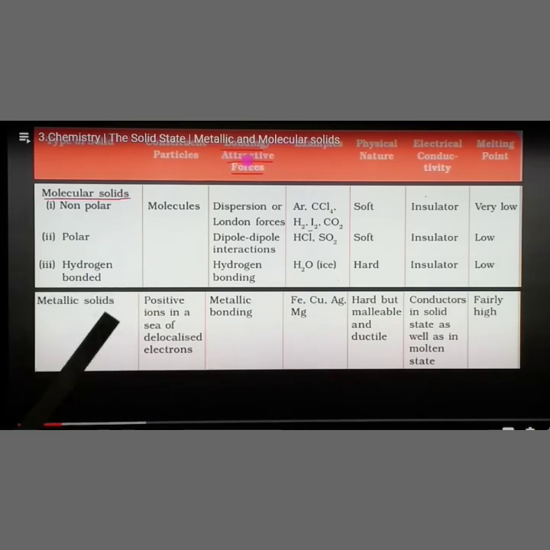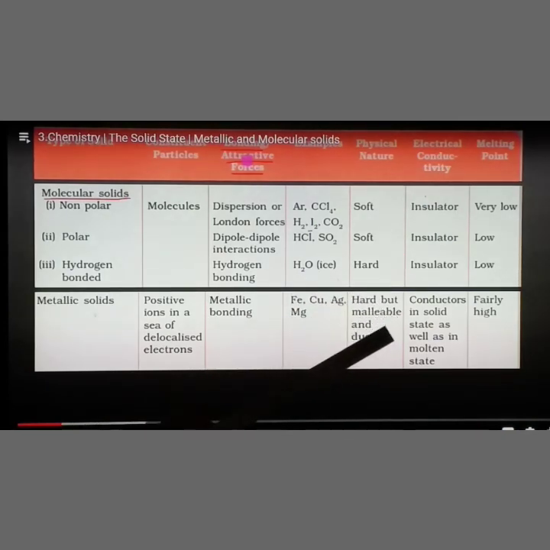See, in metallic solids, positive ions lie in a sea of delocalized electrons. That means if the electrons are in maximum amount, for example 50 electrons are there, they move here and there like a sea. And there are only 5 to 10 positive ions present in the sea of delocalized electrons. That type we call metallic bonding. Examples are iron, copper, silver, magnesium, etc. They are also highly conductive substances.